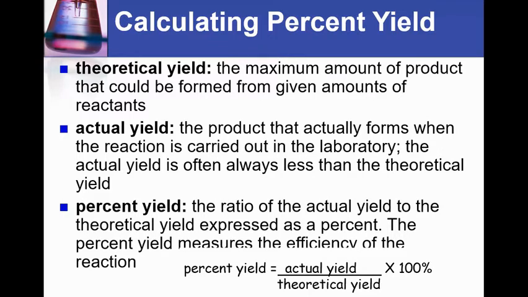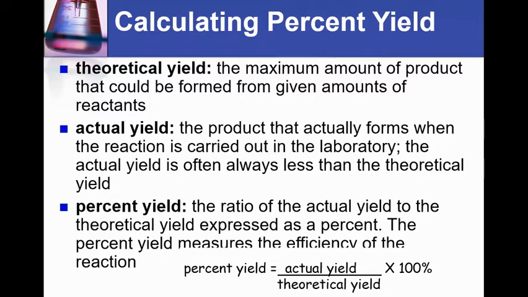So the percent yield is the ratio of the actual yield to the theoretical yield expressed as a percent. So remember to turn things into percent, we multiply by 100. So this is sort of a measure of the efficiency of a chemical reaction, and that's percent yield. So let's talk about how we figure out what is the actual yield and what is the theoretical yield.